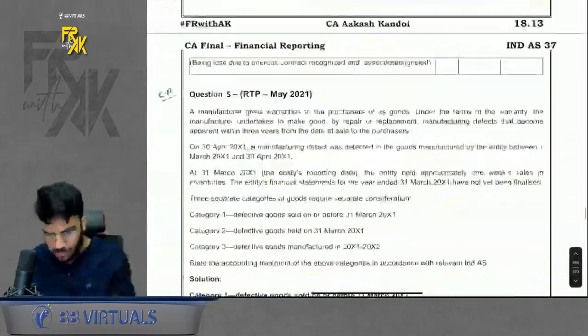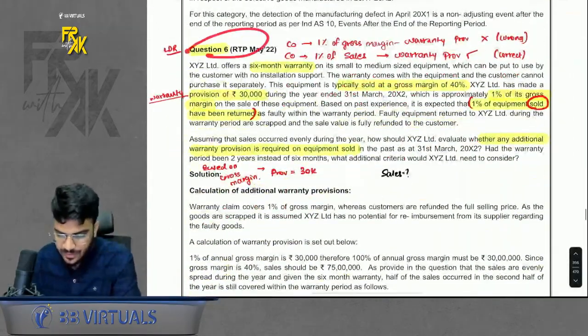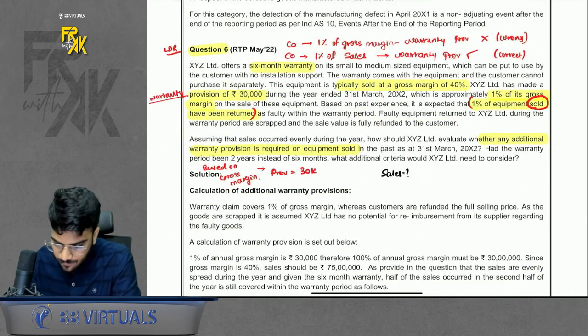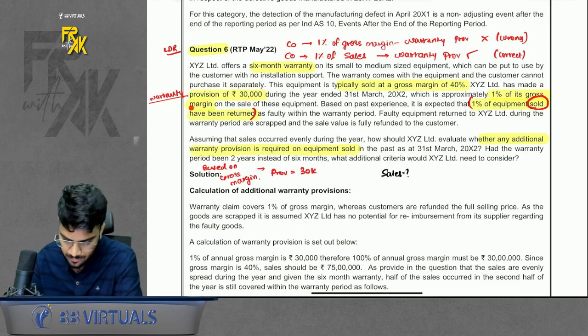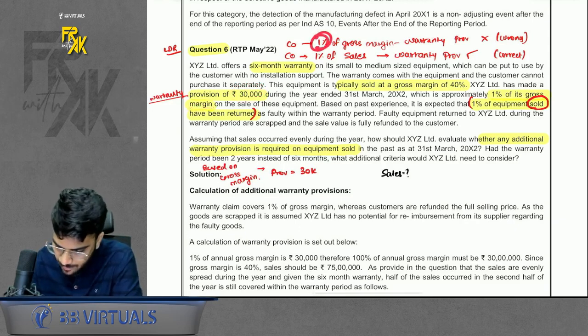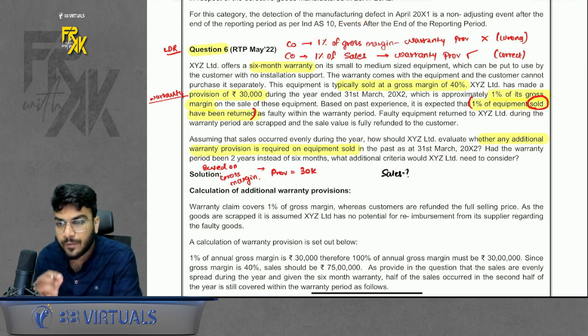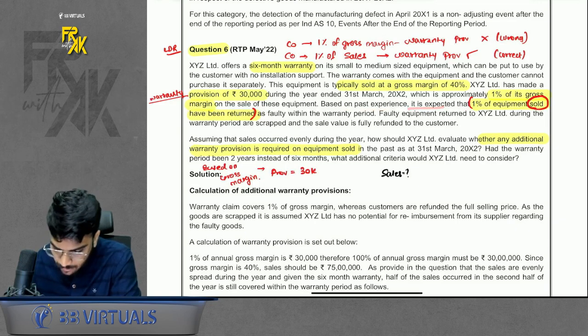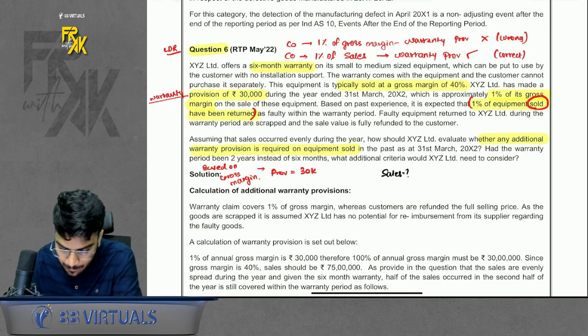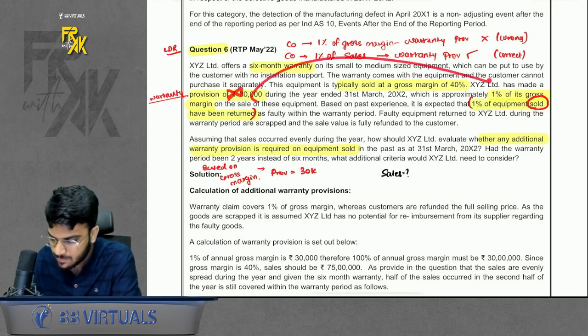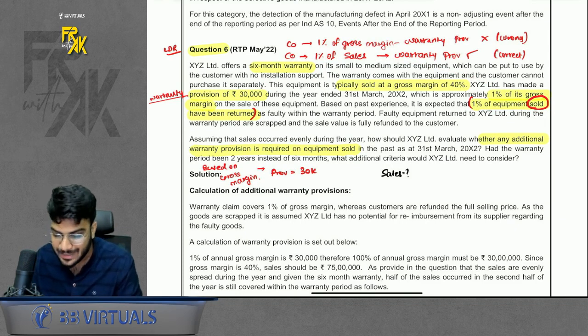Then the next good question is, I guess, question number 6, which relates to warranty. So basically they are saying that we provided a 6-month warranty to the customer. Typically our gross margin is 40%, but we make the provision at 1% of gross margin. But when the company checked based on past experience, it is expected that the warranty claim will be 1% of equipment sold. That means the company made a mistake of making the provision on the gross margin amount. The provision should be made on the sales amount.